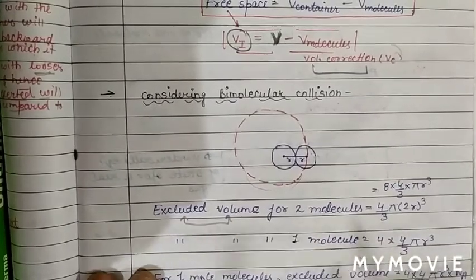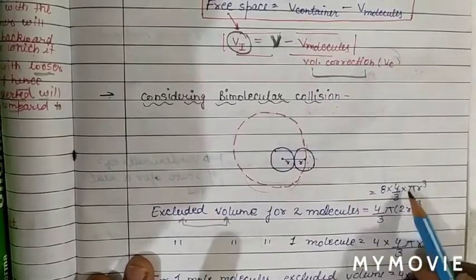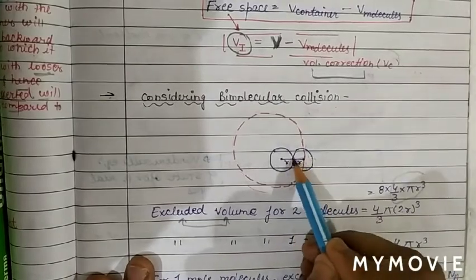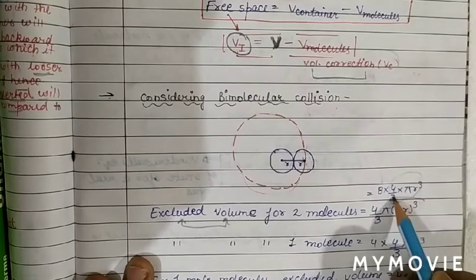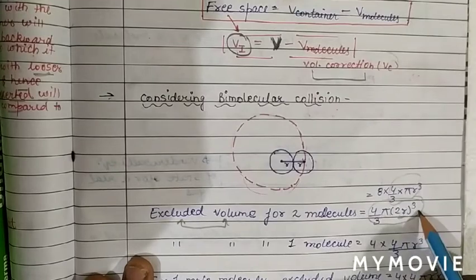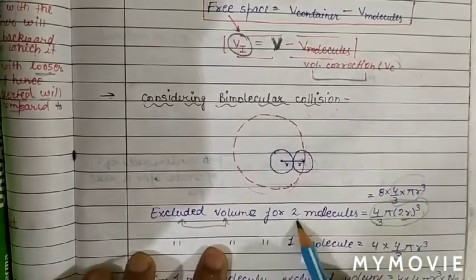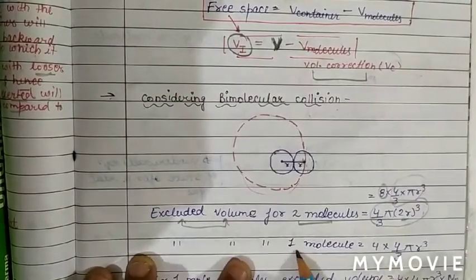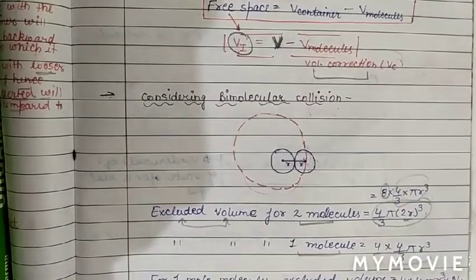So we will take this as the excluded volume for two molecules. The volume of one molecule is 4 by 3 pi r cube, but now r is r plus r, which is 2r. So it becomes 4 by 3 into 8r cube, so 8 into 4 by 3 pi r cube. So for two molecules the volume is 8 times this. So the excluded volume for one molecule will be how much? Divide by 2, which is 4 into 4 by 3 pi r cube.